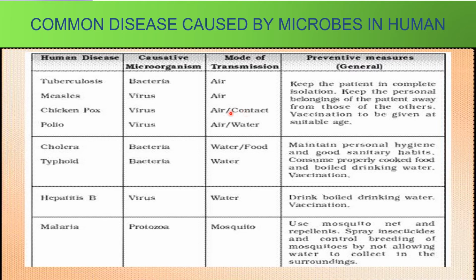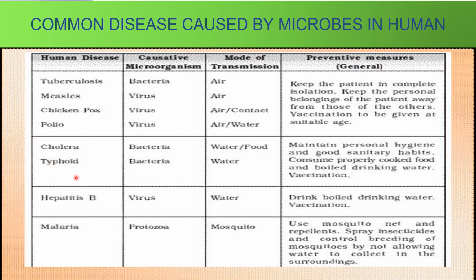What are the general preventive measures? You can keep the patient in complete isolation and make sure that the personal belongings of the patient are kept away from those of others, and vaccination should be given at the suitable age in order to prevent the occurrence of these diseases.